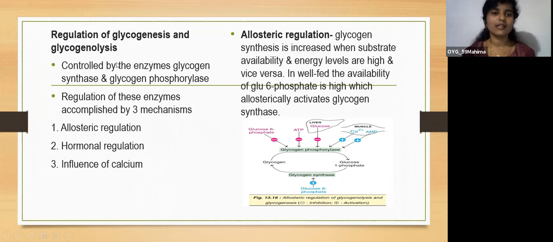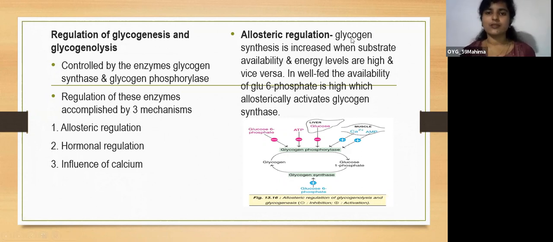This is controlled by the enzymes glycogen synthase and glycogen phosphorylase. As I said before, glycogen synthase is the main enzyme for glycogenesis, and glycogen phosphorylase is the main enzyme for glycogenolysis. The regulation of these enzymes is accomplished by three mechanisms: first is allosteric regulation, hormonal regulation, and influence of calcium. We'll see them one by one.